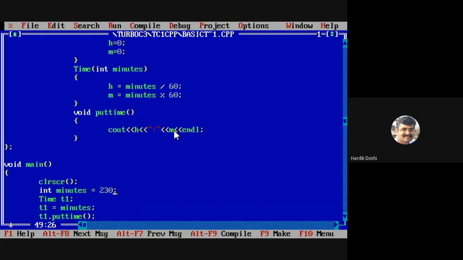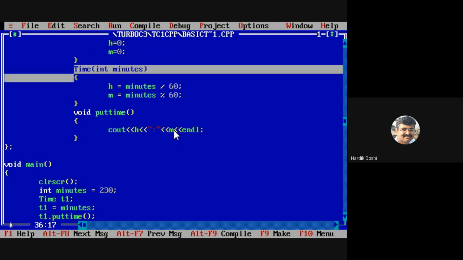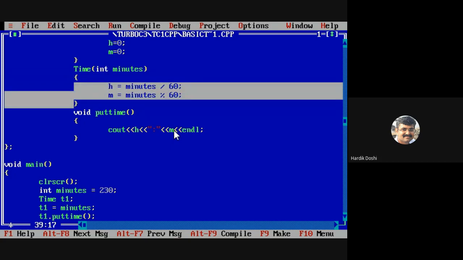Can I say my integer minutes is now converted to class type? Any doubts about this? So what steps do you need to follow? If someone says you need to do the type conversion from basic to class type, what do you do? Firstly, you write the constructor. What should be the argument to that constructor? The basic type from which you want to convert should be the parameter. And you should write the logic for that conversion. Over here, this was the logic. In some other example, it can be another logic. Is it clear? Any doubts?